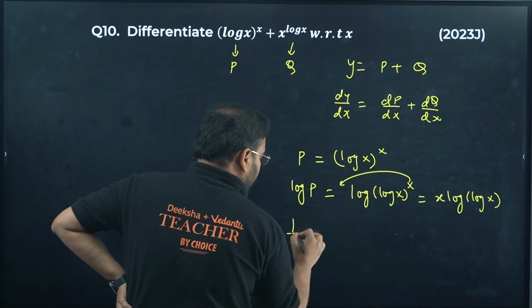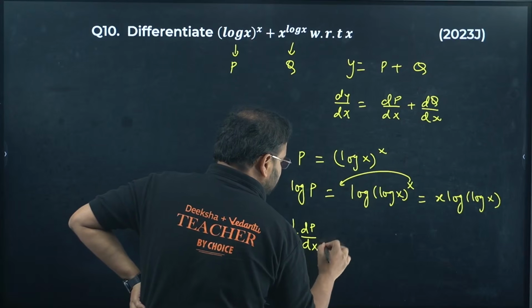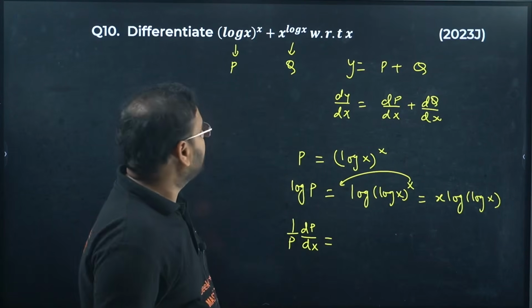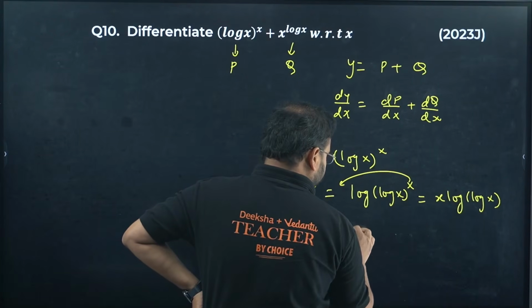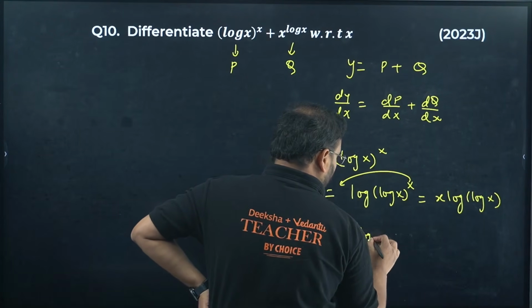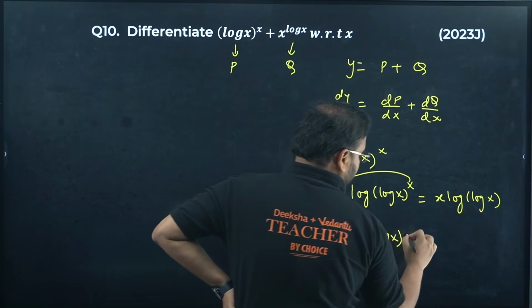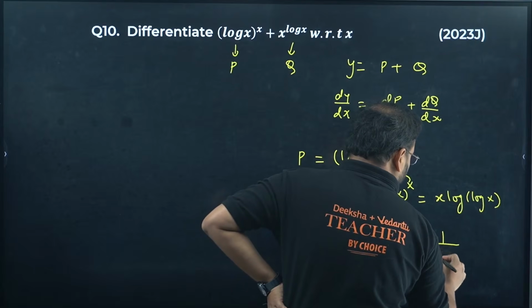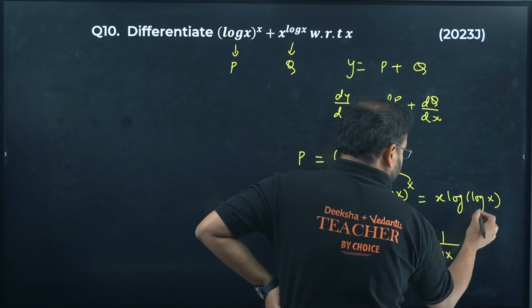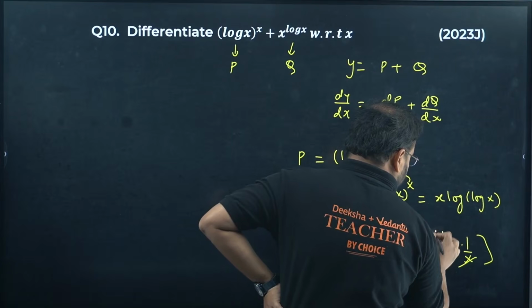Differentiate now. You get 1 by p dp by dx equals, differentiating on this side, x will be 1 and keep the other one as it is, log of x, plus x as it is, differentiate the other one, you get 1 by log x, and differentiate this log x, you get 1 by x. This x and x cancel.